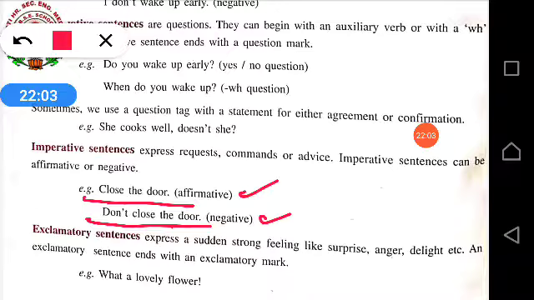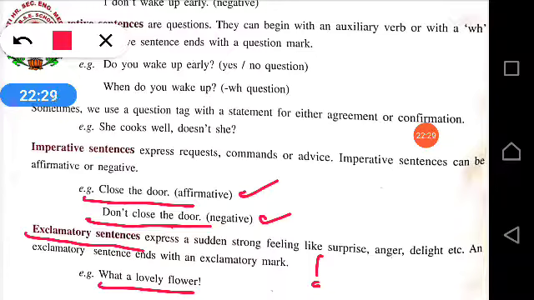Exclamatory sentences. Exclamatory sentences express a sudden strong feeling like surprise, anger, delight, etc. An exclamatory sentence ends with an exclamation mark. What a lovely flower! What a beautiful dress you are wearing! Wow, you're looking great!